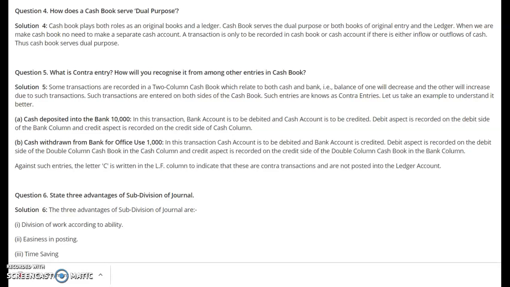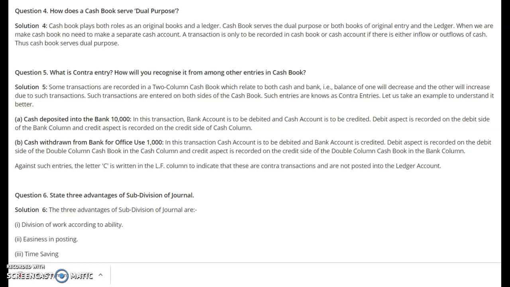Let's understand one more important item, that is, what is a contra entry. How will you recognize it from among other entries in the cash book? A contra entry is an entry which involves both cash as well as bank accounts, and this entry will be recorded on both sides of the cash book. How the cash book is prepared, I will share with you in my next video, but here you first understand what a contra entry is.